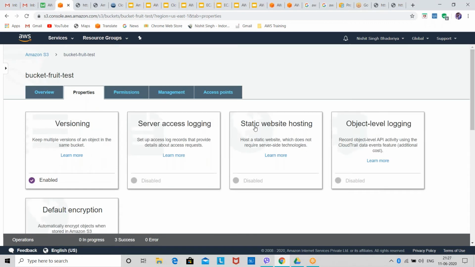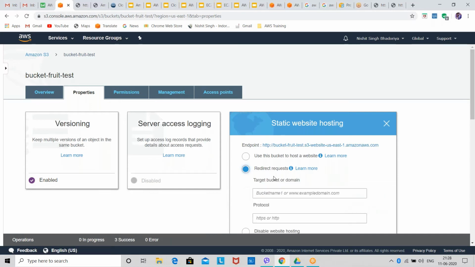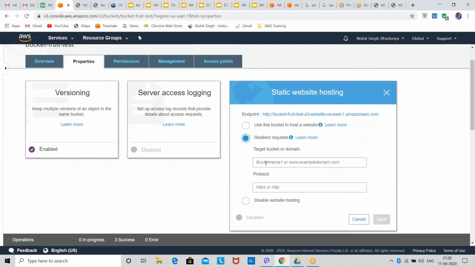If I want to host a static website on my S3 bucket, we have three options. The default one is disabled. Second is redirect request. If I want to redirect the request, I can directly give the domain name and the protocol, meaning what protocol the website is using, HTTP or HTTPS. Like if I have hosted my website through EC2, I can give the domain name, which is the public DNS name of that instance, and the protocol I am using.